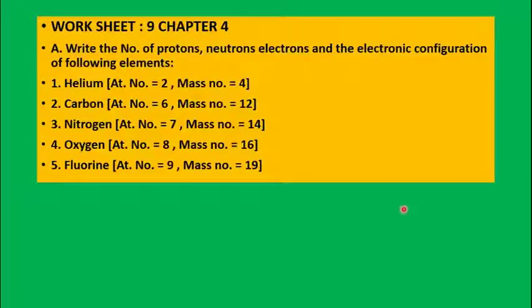Okay. Now you have to do this worksheet in your notebook. After learning everything, please write this in your notebook, make a tabular column and find out the number of protons, neutrons, electrons and the electronic configuration of the following elements: helium, carbon, nitrogen, oxygen and fluorine. This is given to you. After learning it, you must write it down without looking into the textbook or notebook.